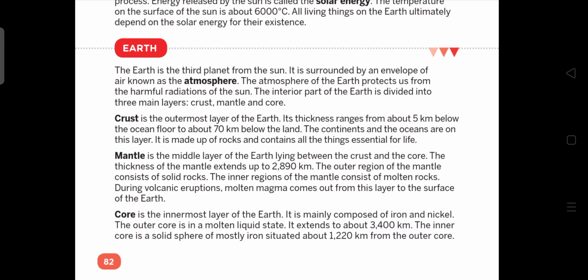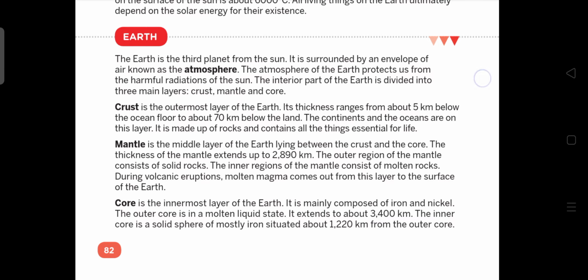During volcanic eruptions, molten magma comes out. The molten rocks found in the mantle are called magma. Okay, and when they come out during volcanic eruptions, they are renamed as lava. Okay, and core is the innermost layer of the earth.